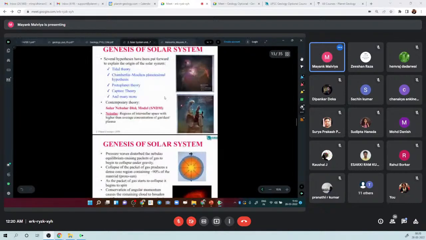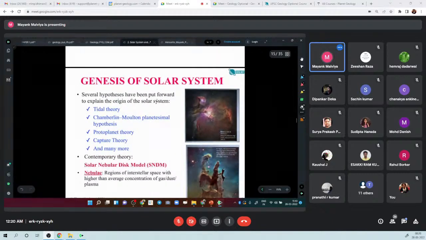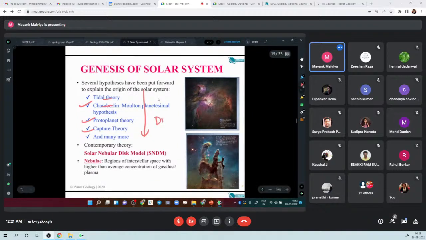Basically, the evolution of the solar system has fascinated a lot of philosophers, physicists, geographers, and geologists. A lot of people have come up with various theories. There are n number of theories put forward by various geologists and physicists. One is the tidal theory, another is the planetesimal hypothesis by Chamberlain, then there is the protoplanetary capture theory, and many others. In today's time, all these theories have been discarded.